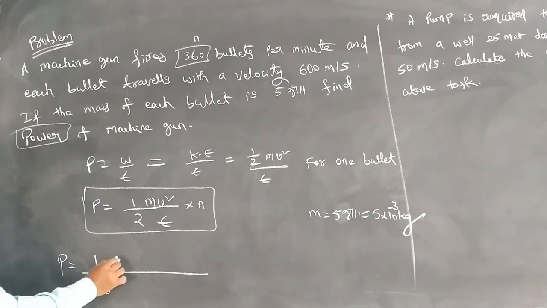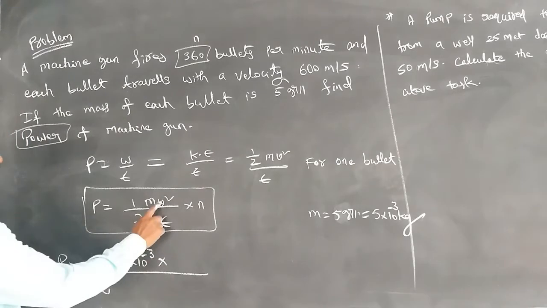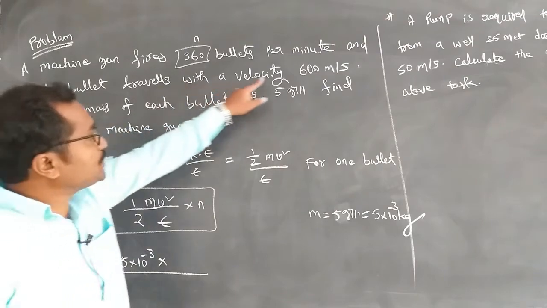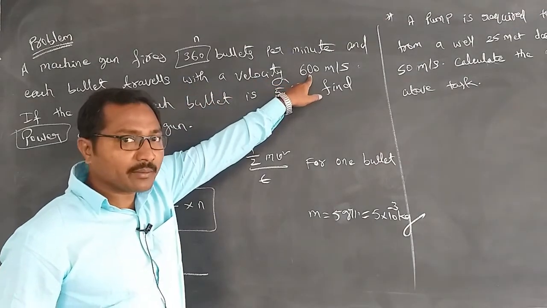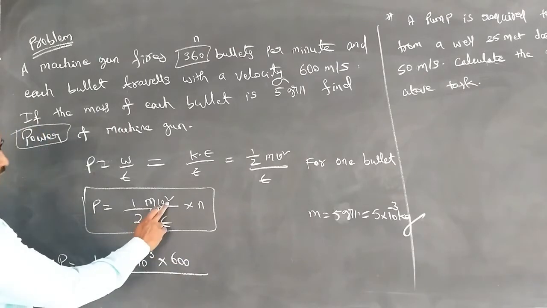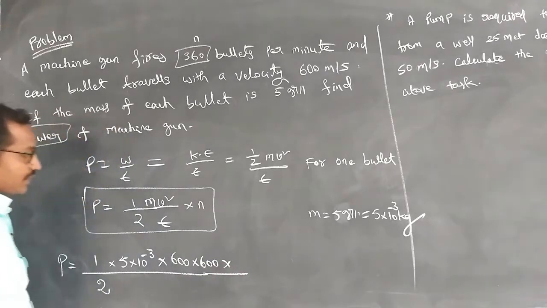So substituting here 5 into 10 to the power of minus 3 kg. Next, velocity. What is the velocity of each bullet? The velocity of each bullet is 600 meter per second. So I am taking that as 600. V square is there, so it is 600 into 600.